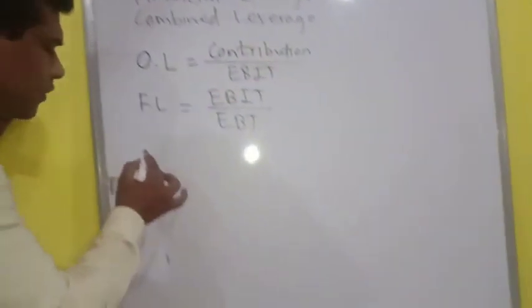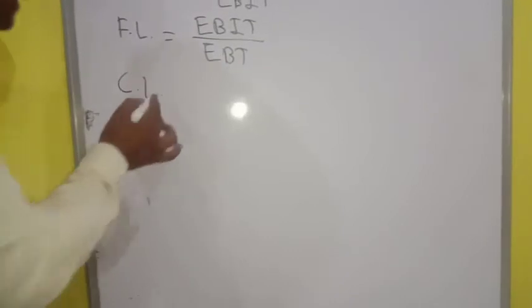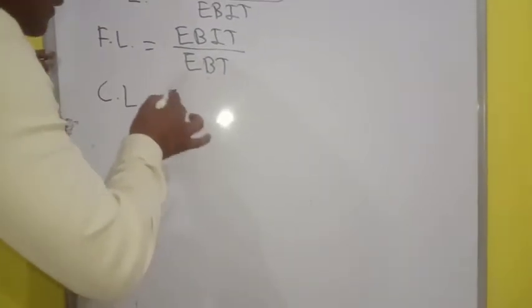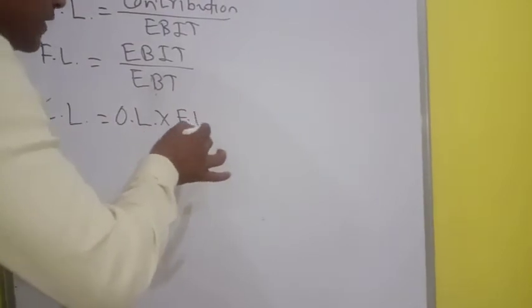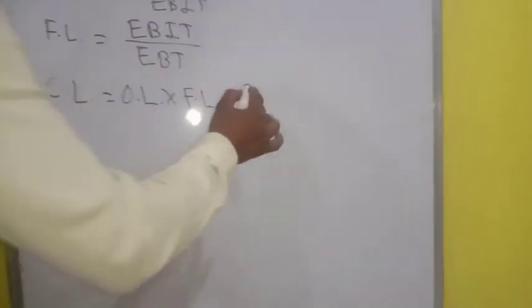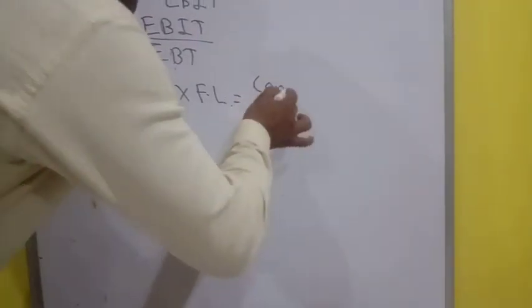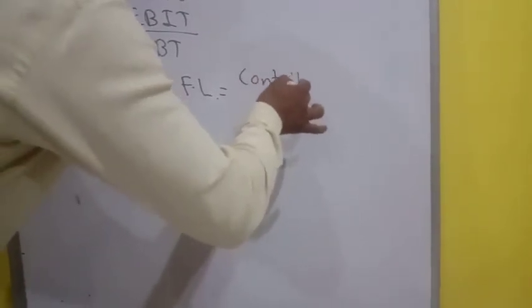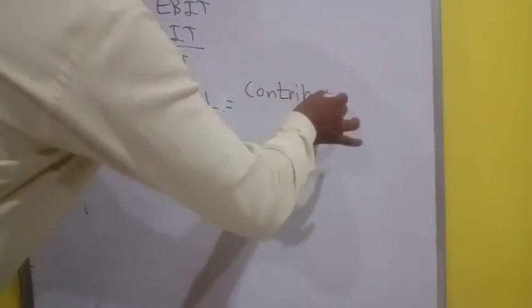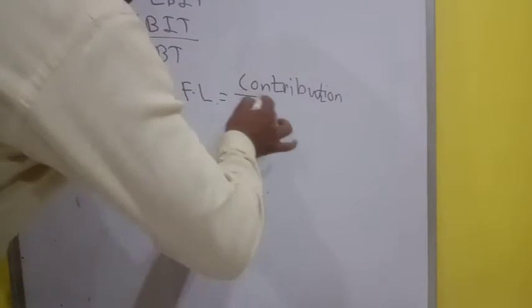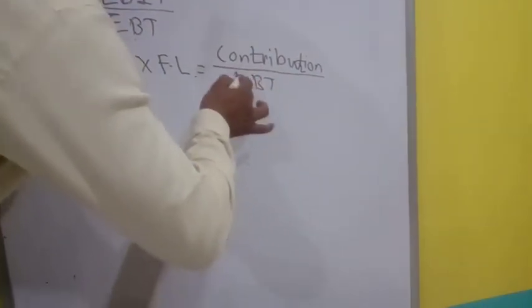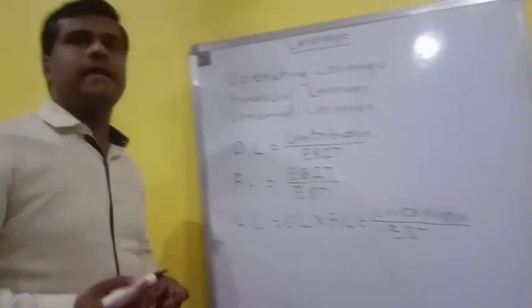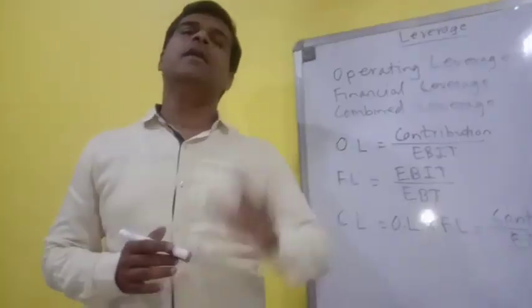And the formula for combined leverage, you can get combined leverage either by multiplying operating leverage and financial leverage, or there is another formula, that is contribution divided by EBT. Okay, so these are the formulas to calculate the operating leverage, financial leverage and combined leverage.